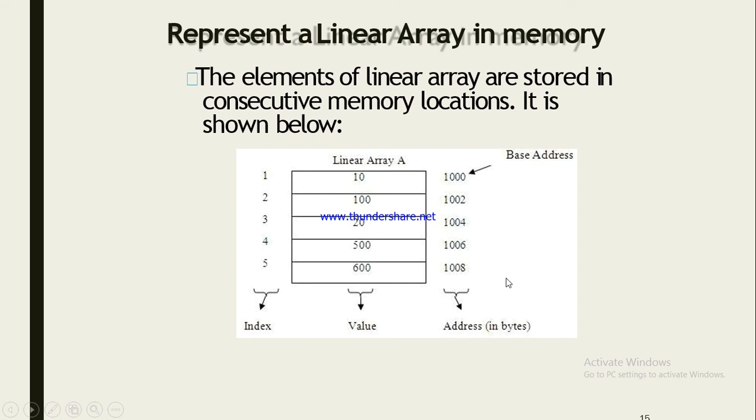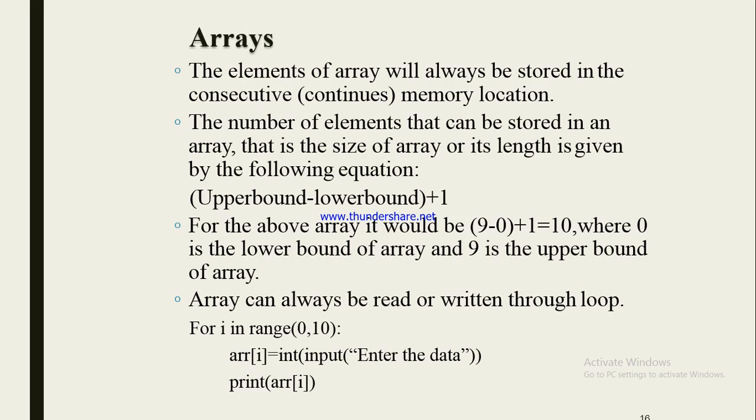So we can say it is stored in consecutive memory locations, as you can see: 1000, 1002, 1004, 1006, 1008. The elements of an array will always be stored in continuous memory locations.